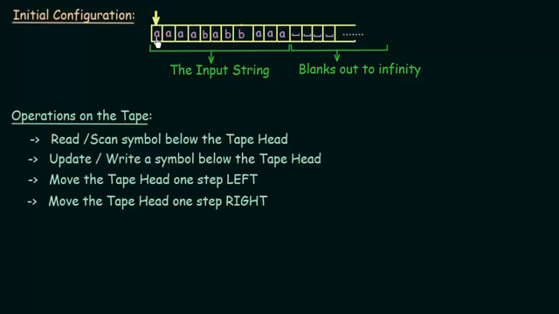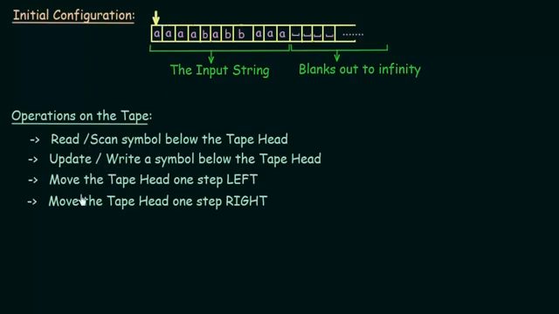If you have your tape head over here, you can read or scan the symbol which is exactly below the tape head. The second operation that you can perform is to update or write a symbol below the tape head. Again, we have to see where our tape head is, and then the symbol below the tape head can be updated. For example, we have A over here. This A can be overwritten by some other symbol, let's say B. So we can replace this A with B or anything else depending on the input symbols that we have. So you can either read the symbol below the tape head or write a symbol below the tape head.